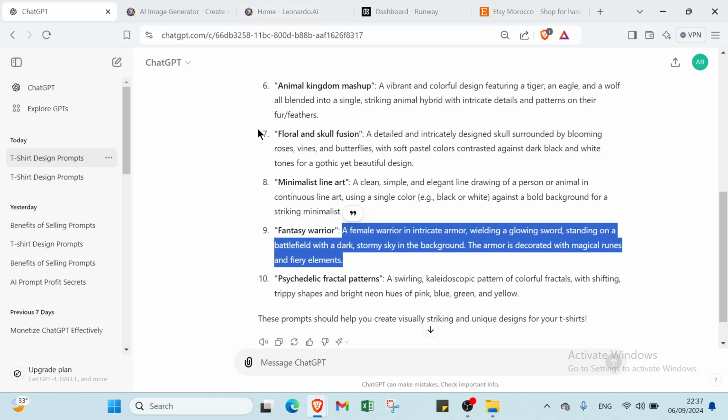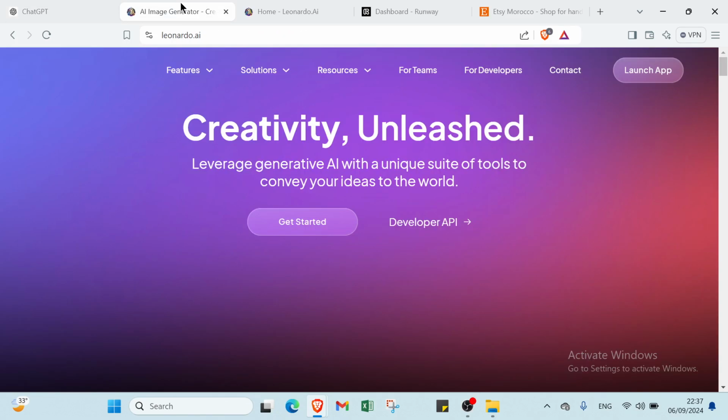So don't worry, we are not going to be designing any t-shirts by hand. I will show you. Of course ChatGPT is going to provide us with this prompt that we can use as soon as it gives us this information. So here are some creative prompts for generating t-shirt designs. Firstly, let me introduce you to another tool, which is called Leonardo.ai. I will tell you why I use this one.